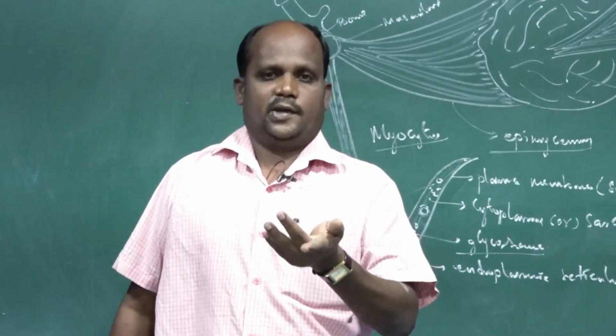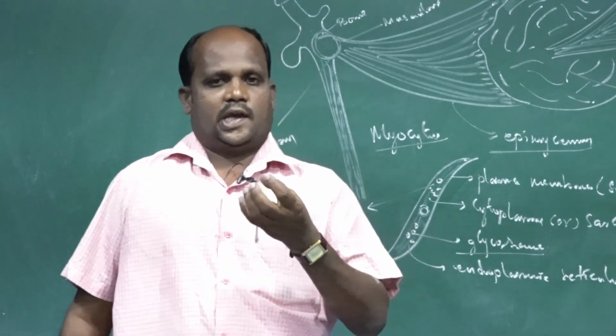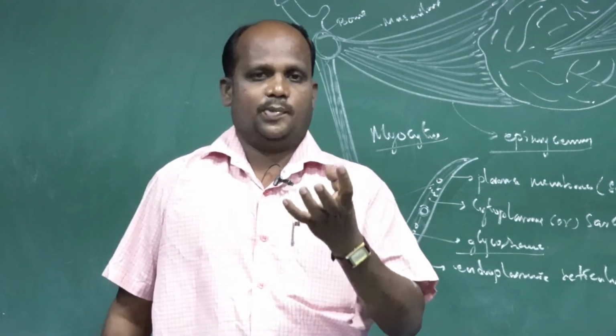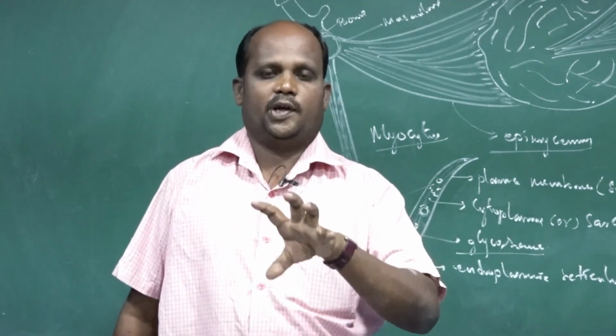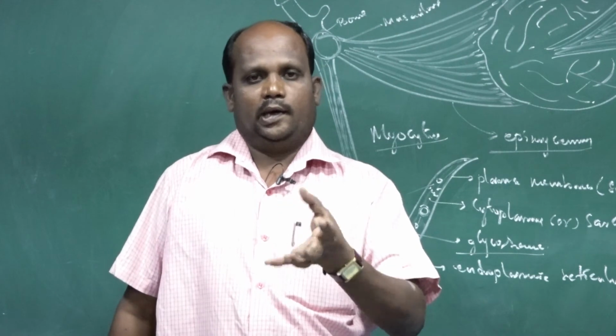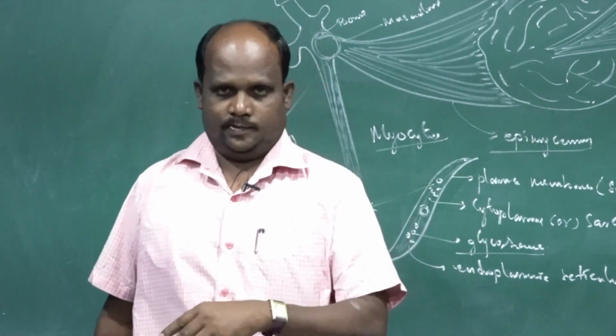RBC is a circular, biconcave structure carrying oxygen, because the central part of the RBC is occupied by the red respiratory pigment hemoglobin. It also transports carbon dioxide.